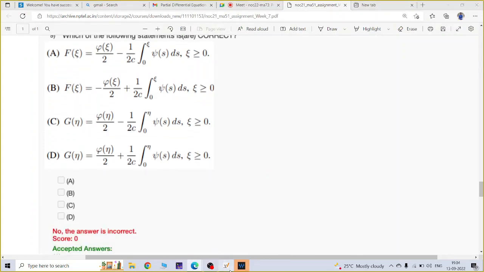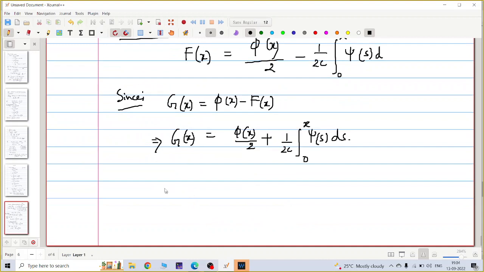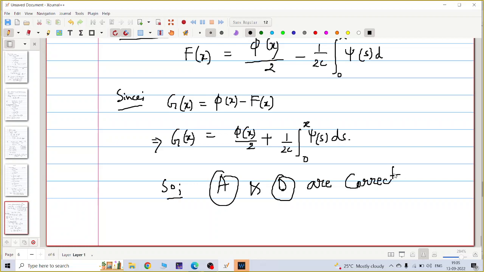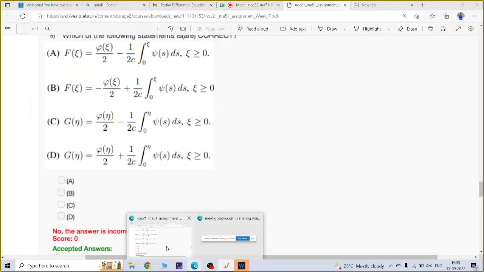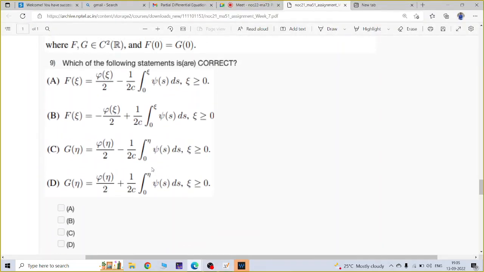Okay. Ruby and Sasa. Sir, option A? Yes, Ruby. This is option A. Just replace x by xi because we are saying f(xi): phi(xi) by 2 minus 1 by 2c.